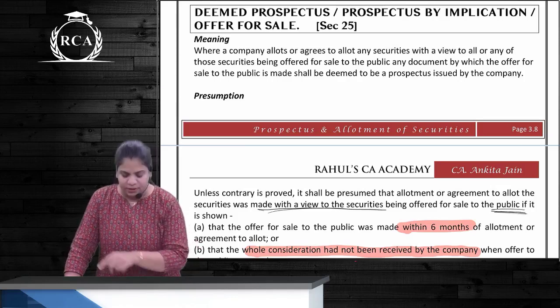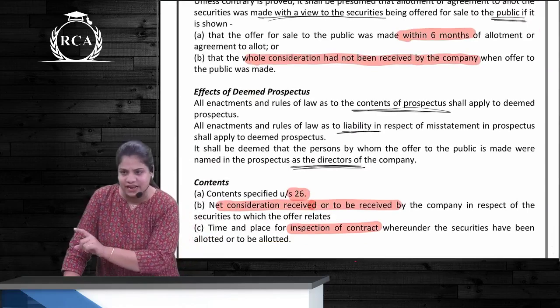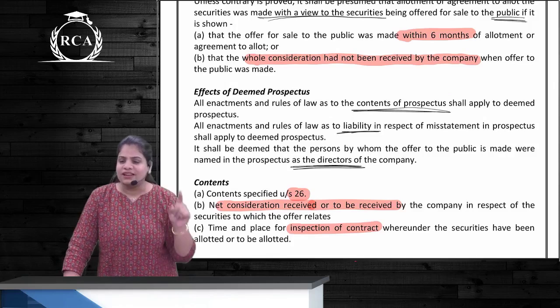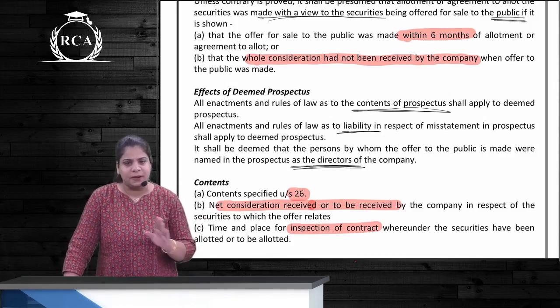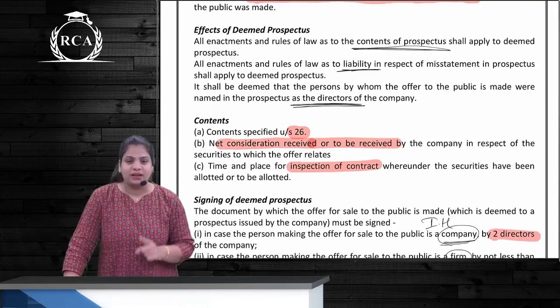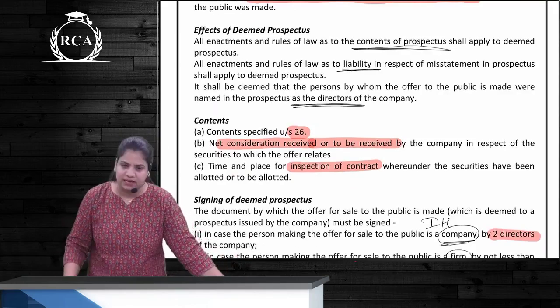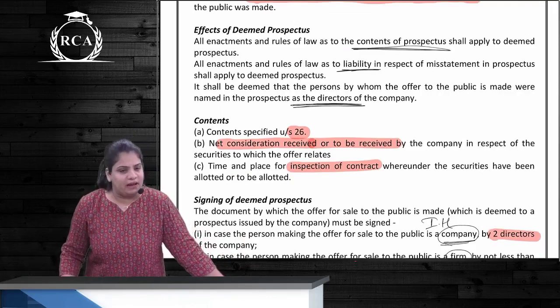If it is a deemed prospectus, these 2 points apply. First is contents and second is signing. To this OFS as well, so to this document as well. Contents related 3 points. Firstly, it should have all the contents as per section 26, and second, net consideration which is received or to be received by the company, and time and place where this contract can be inspected.